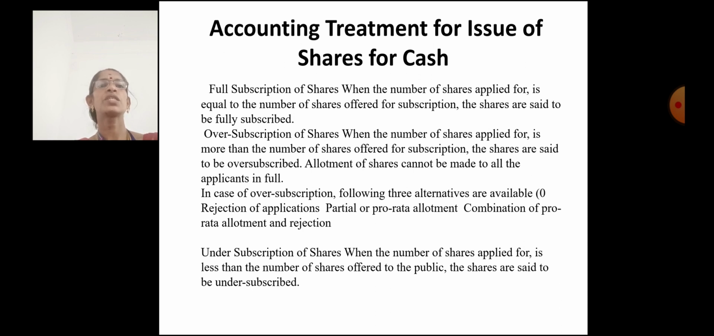Undersubscription of shares: when the number of shares applied for is less than the number of shares offered to the public, the shares are said to be undersubscribed.